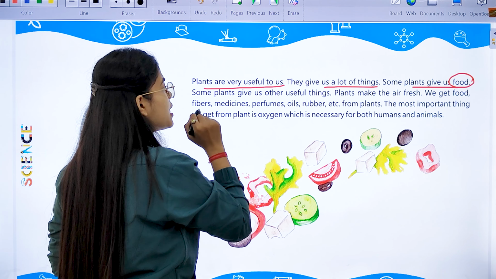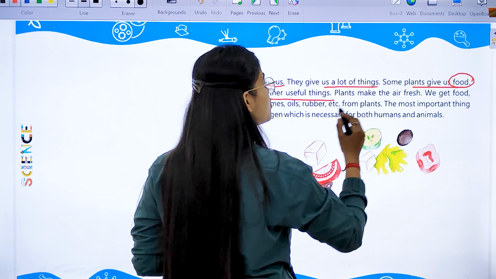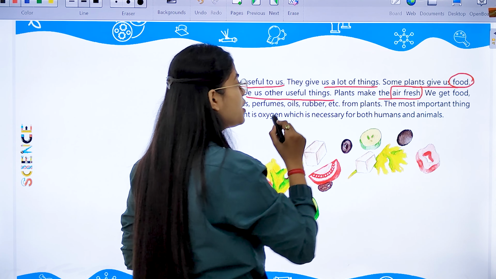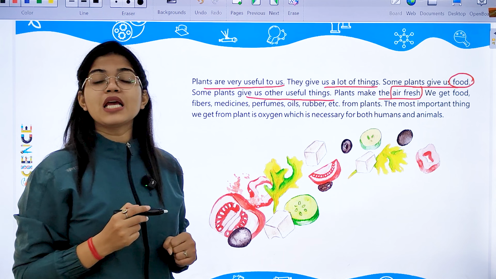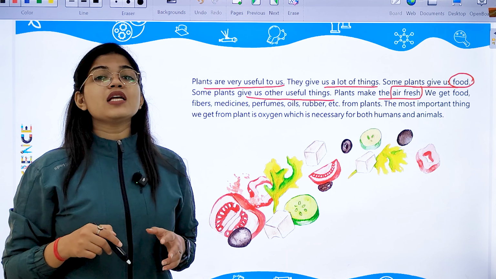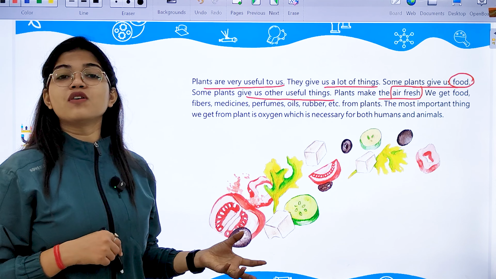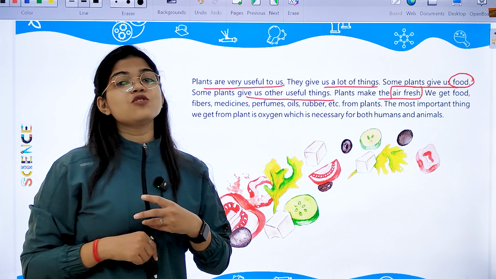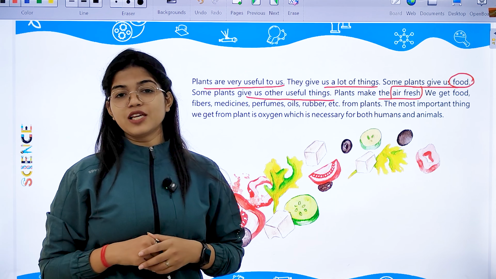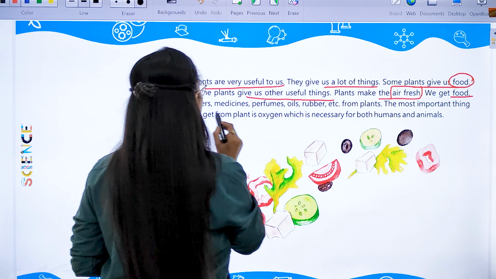Secondly, some plants give us other useful things also. Then plants also make the air fresh, which is very important. They provide the life-supporting gas known as oxygen, which is dissolved in the air. So for making the air fresh and pure, the oxygen gas, which is needed for our survival and our breathing, is given to us by the plants only. Along with that, we get food, fiber, medicine, perfume, oil, rubber, etc. from plants only.